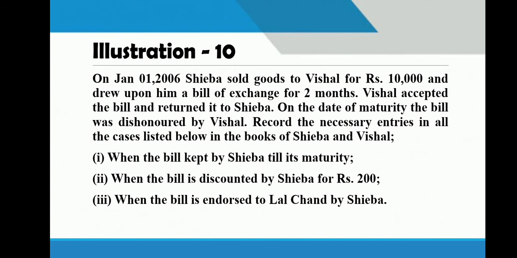Let us see one illustration and get idea about the journal entries. On January 1st, 2006, Seba sold goods to Vishal for rupees 10,000 and drew upon him a bill of exchange for 2 months. So here Seba is the seller of goods and Vishal is the purchaser. Period of bill is 2 months. Vishal accepted the bill and returned it to Seba. On the date of maturity, the bill was dishonored by Vishal. That means on maturity date, Vishal could not make payment. Record the journal entries in all the cases listed below in the books of Seba and Vishal.